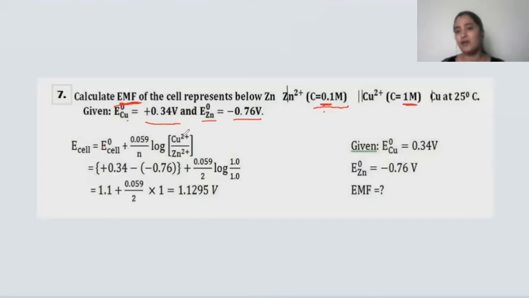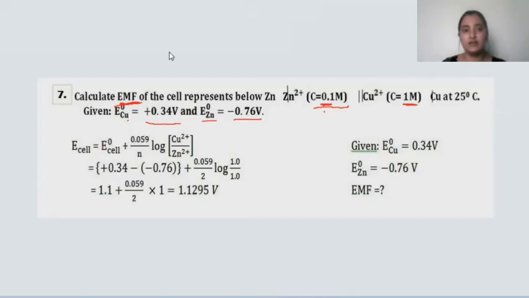The copper ion will be undergoing reduction. When you think of the concentration of zinc ion, here the zinc ion has undergone oxidation. Hope you got to know about it. Okay, and first of all, children, here we know the electrode potential of the copper as well as the electrode potential of the zinc electrode.